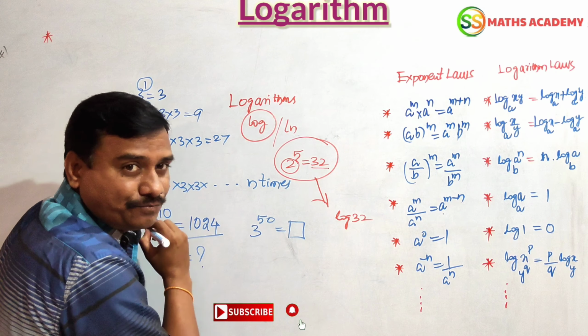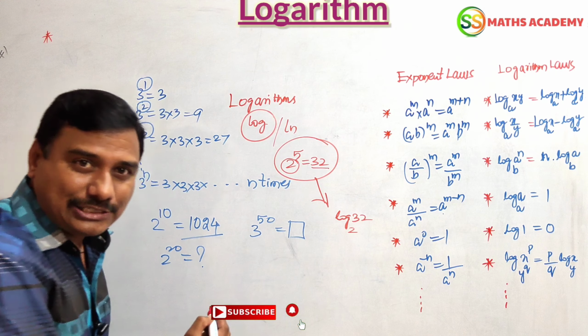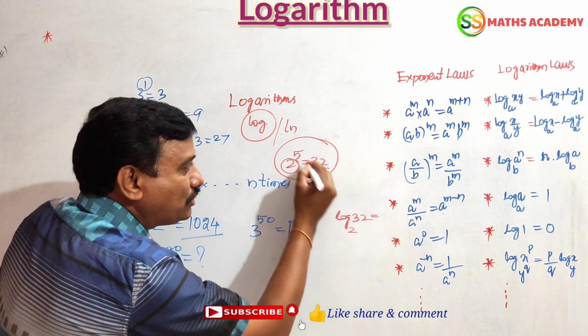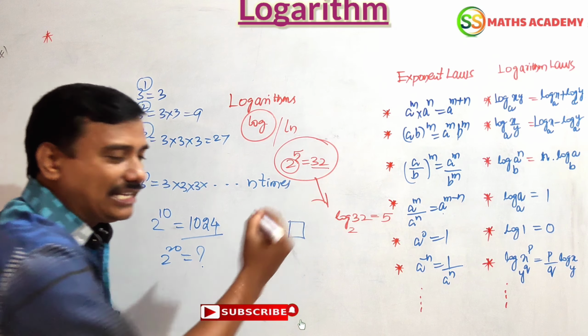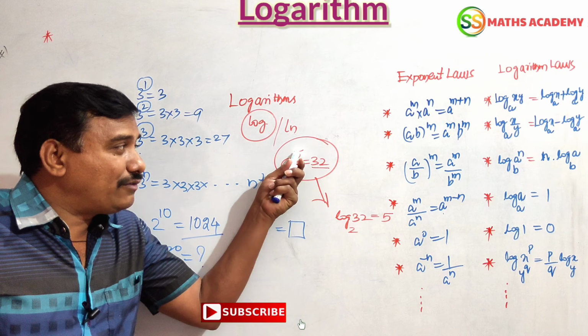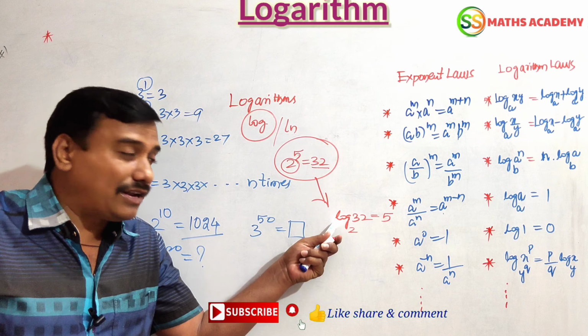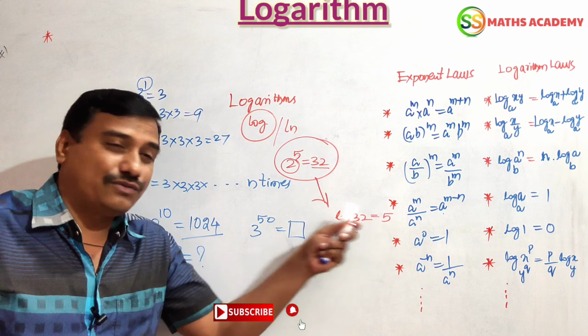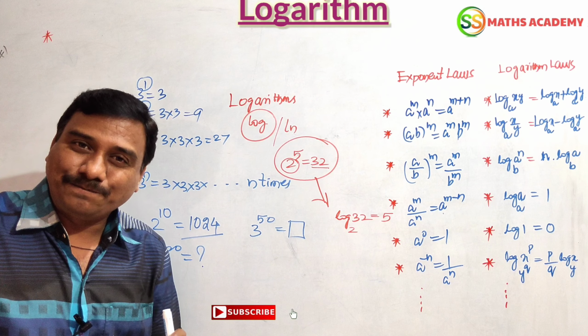Then what is the base? 2. You can take the base here also. Now equals, what is the power? The power will become like this. So 2 to the power of 5 equals 32, nothing but in terms of logarithm, log 32 to the base 2 equals 5. Both are the same terms only.